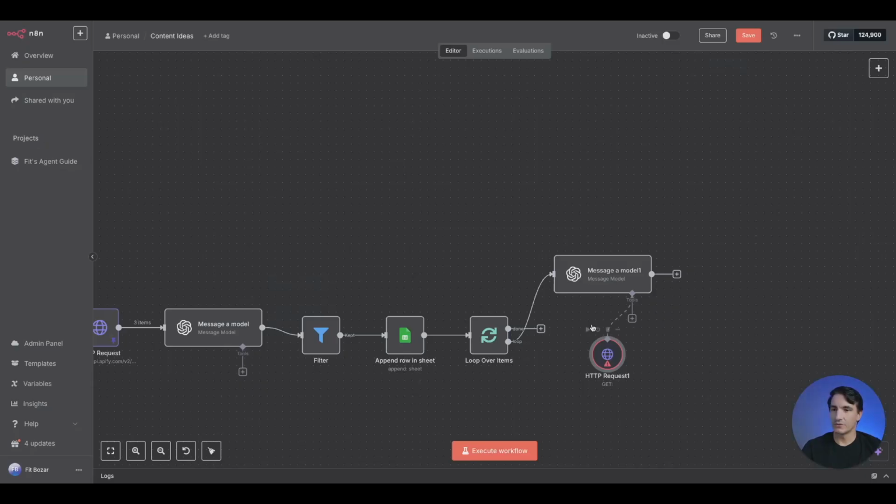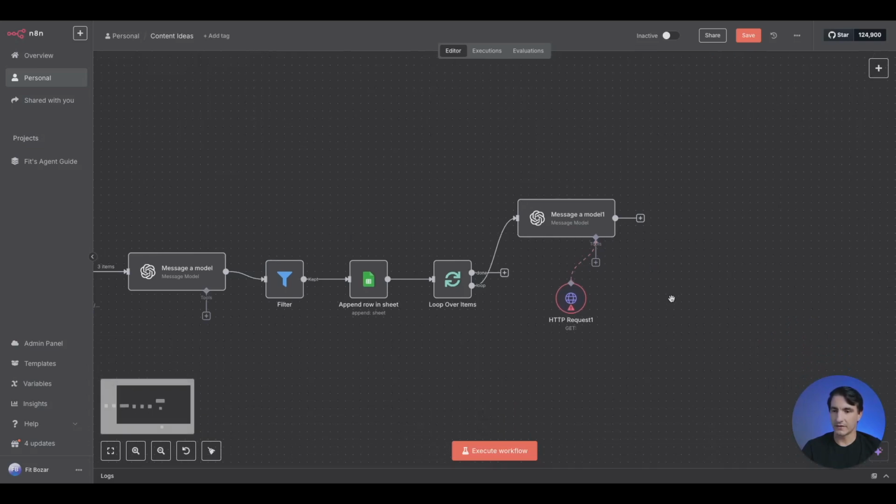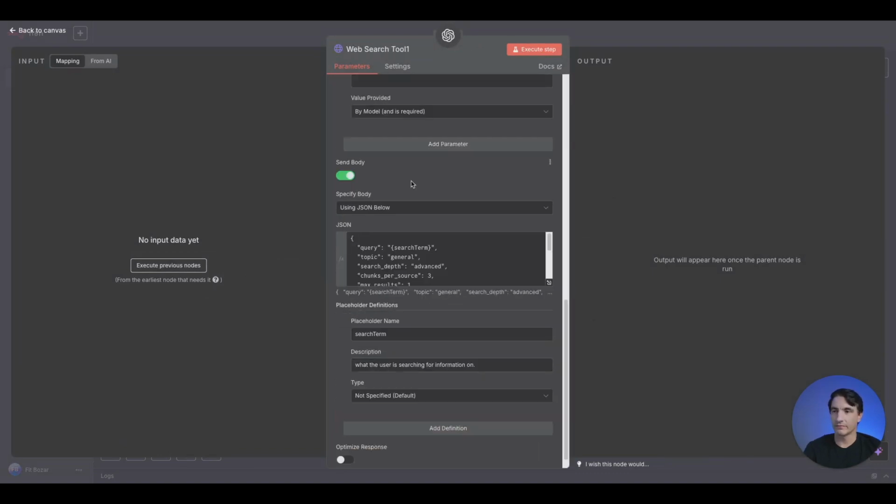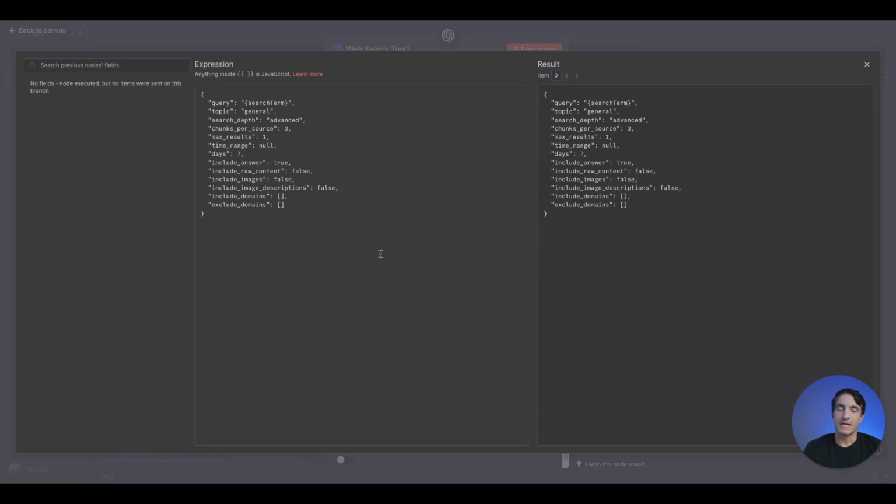And if we come back to n8n, in here, there are some parameters that we want to add. Here you want to toggle on send body using JSON below. We have some JSON here. I'll let you see it. Again, we have this in the community. I have the exact template. So if you want to just download my build and use it, or change some things from the build to customize for your use case, you can also do that.